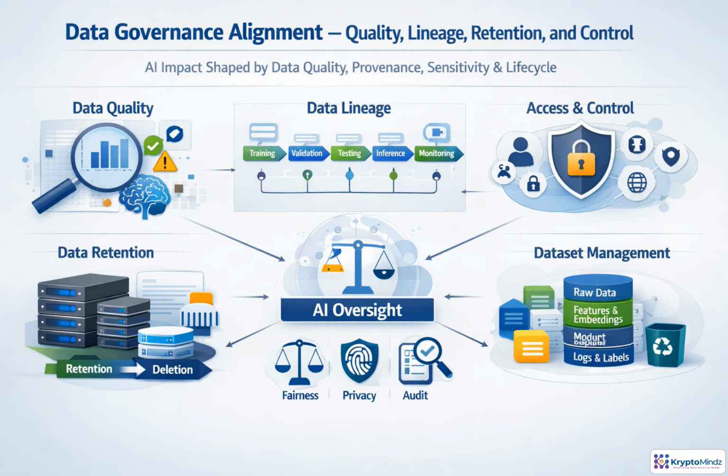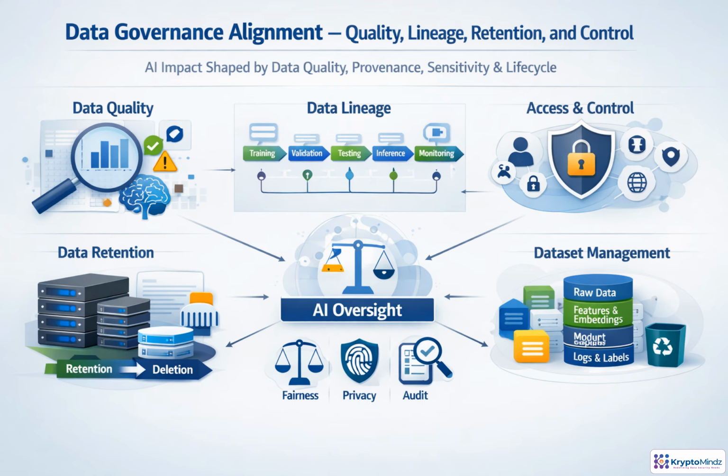Data governance is where AI compliance becomes very practical. You need to know what data entered the system, where it came from, how it changed, and whether it is allowed for this specific use. Lineage should not stop at training data. It should follow validation, testing, inference, feedback, monitoring, and retraining.